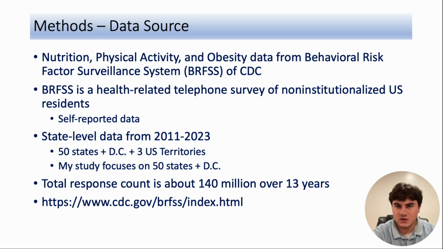However, my study focuses on just the 50 states and the District of Columbia. The full dataset count is about 440 million, which was collected in 13 years, where overlap in response is not ruled out, and it provides measures on the public health indicators looked at in this study, and additional documentation details are available through the CDC BRFSS website, which is linked down below.